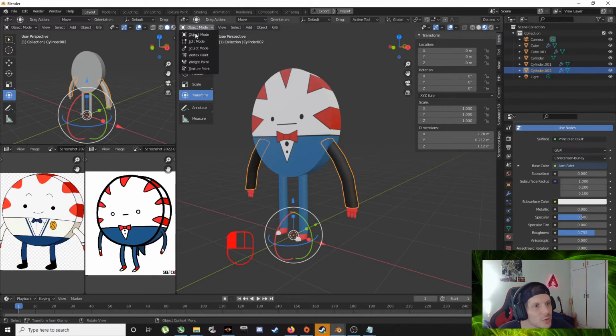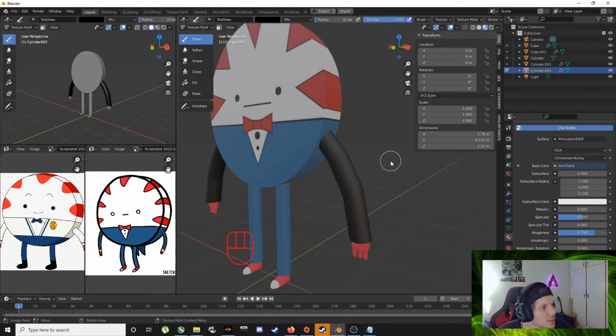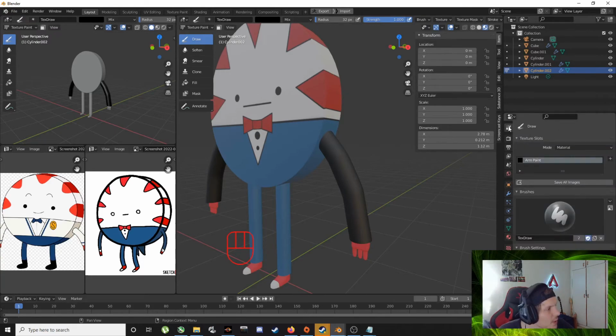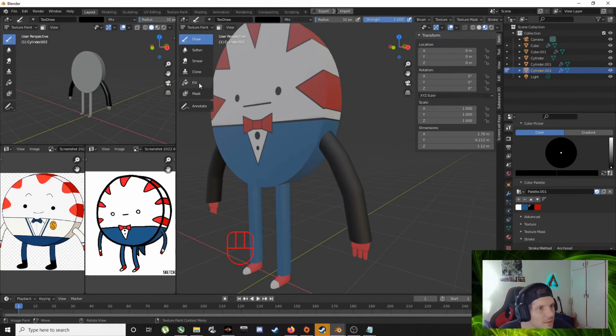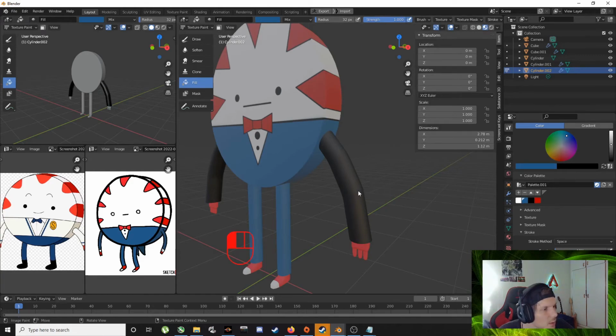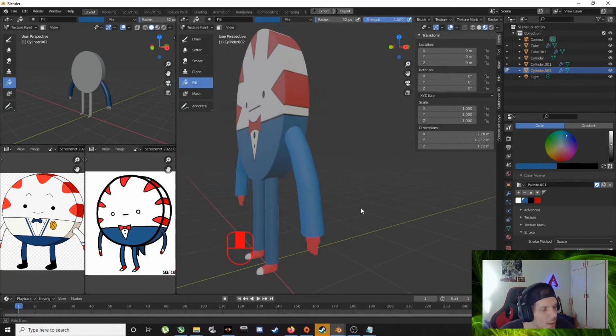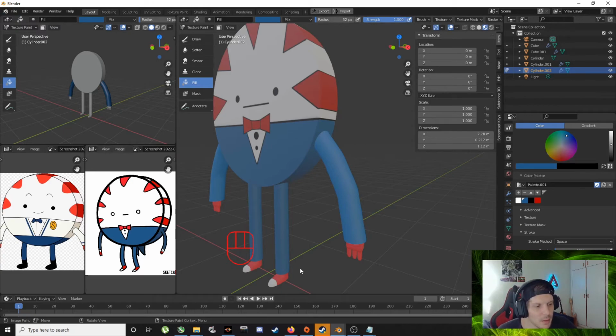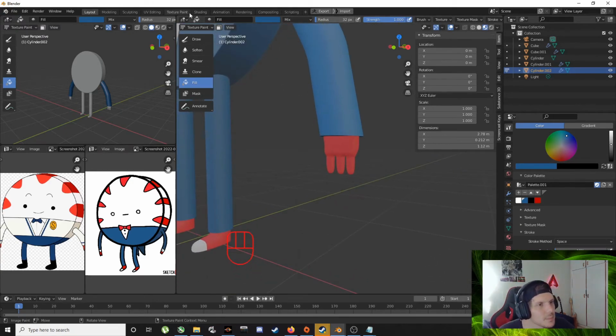Viewport, texture, paint, and now let's see if that actually worked. Go back to here to get our color palettes, full color palette. Boom, it worked, right? So we need to paint the white and the black lines.